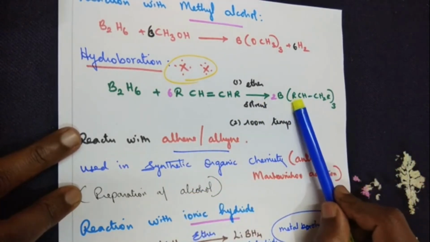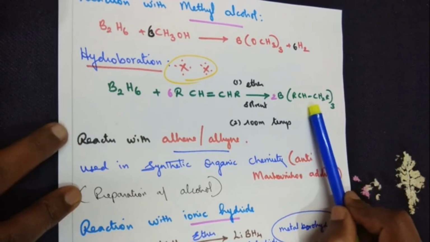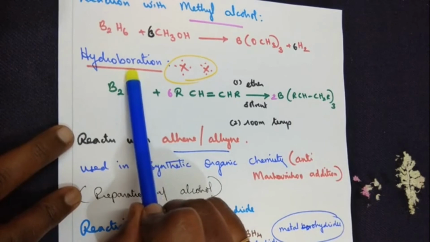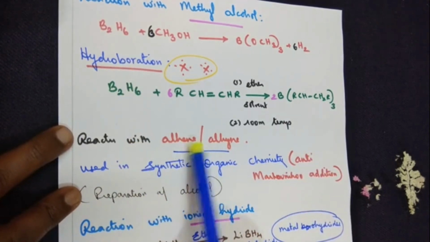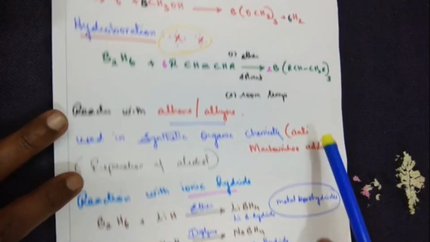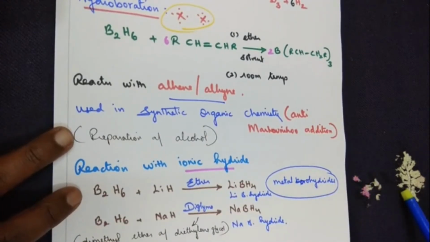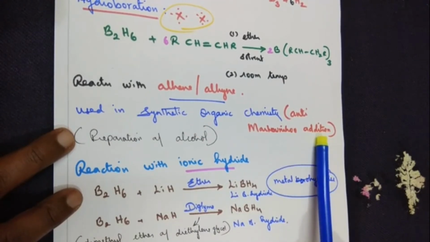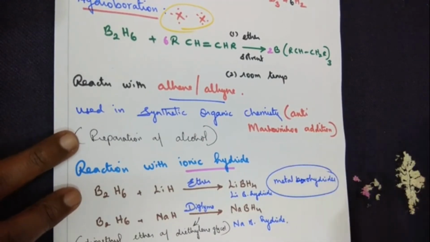Since we have written only R here, we are not going in for naming the product. So the hydroboration method is suitable for alkene and alkyne and used in synthetic organic chemistry. And what type of mechanism is being followed here? Anti-Markovnikov addition. Do you remember what you have learnt in standard 11? Markovnikov addition: the negative group moves to the carbon that has the least number of hydrogen.